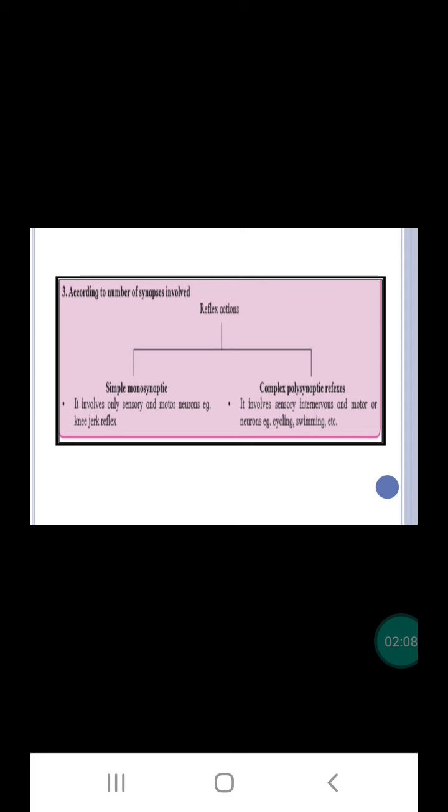The third type is according to the number of synapses involved. They are again of two types: simple monosynaptic and complex polysynaptic reflexes. Simple monosynaptic reflexes involve only sensory and motor neurons. For example, knee jerk reflex. While complex polysynaptic reflexes involve sensory, motor and mixed neurons, like in the case of cycling or swimming.